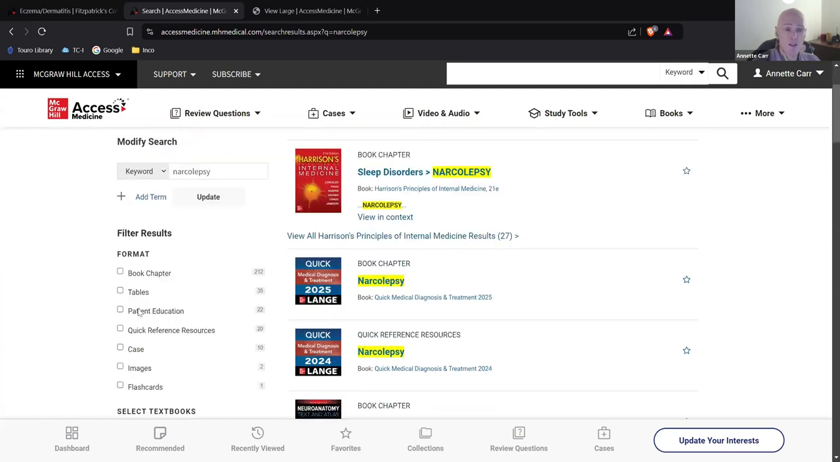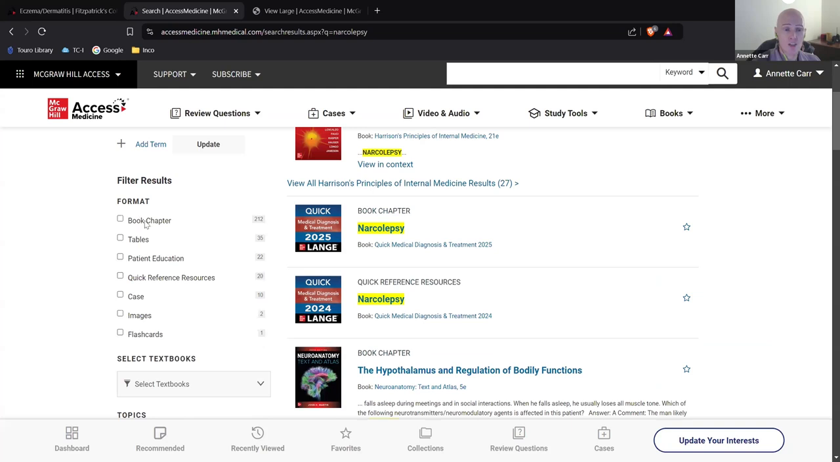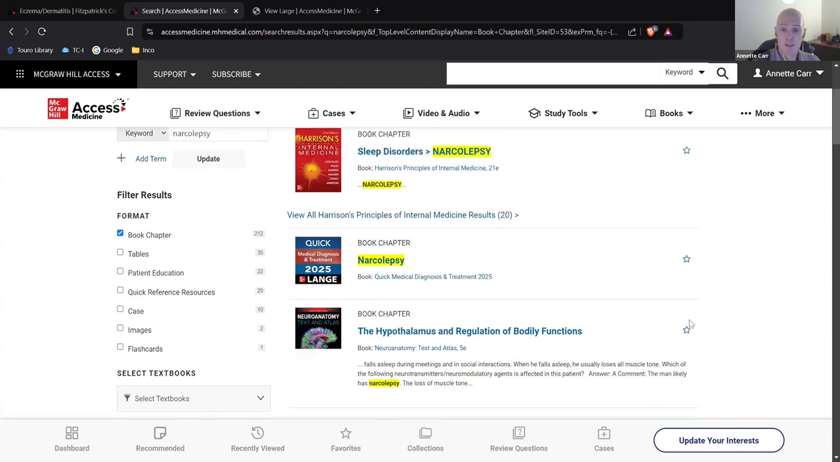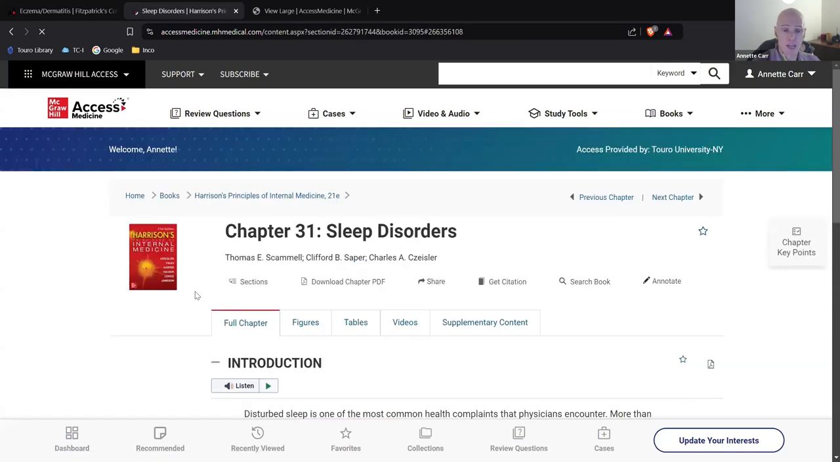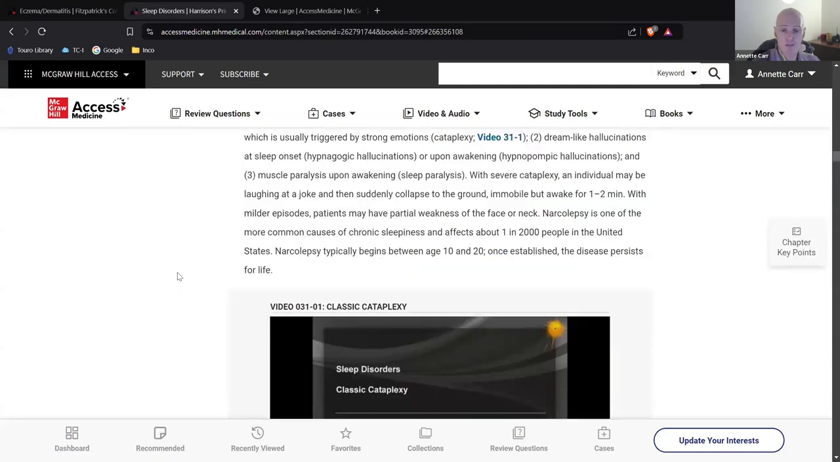And over here on the left-hand side, you can see what they are. So we have book chapters. Let's suppose we want to strictly look at book chapters. So we can click on that. These are all the book chapters for you. There's 212. So again, you can just click on the title, and it will open the chapter for you and take you right to the page where narcolepsy is mentioned.